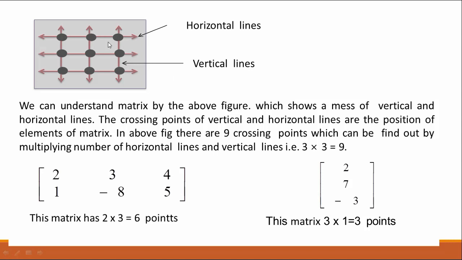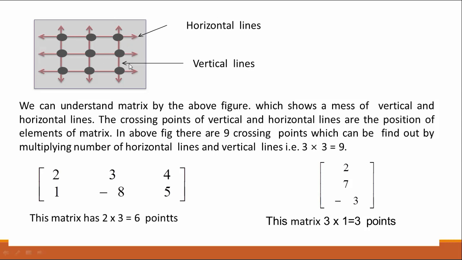Dear students, here you see these are the vertical lines. These vertical lines are called columns, and these horizontal lines are called rows of the matrix. So if we multiply the number of rows and the number of columns, we can find the number of elements in the matrix. For example, in this figure you see there are 3 horizontal lines and 3 vertical lines.